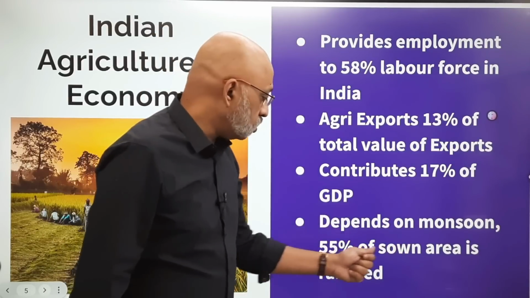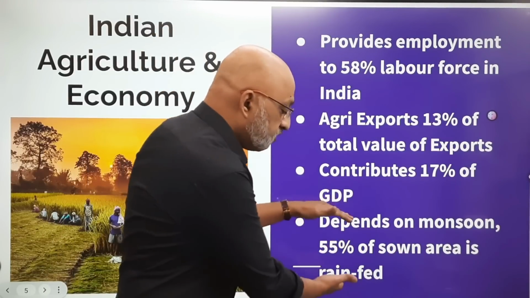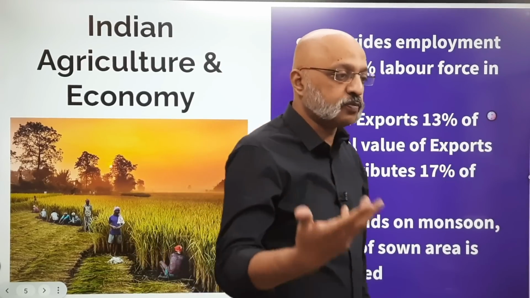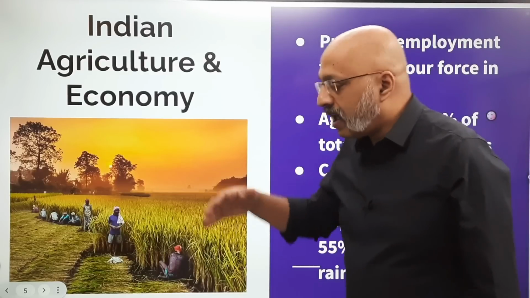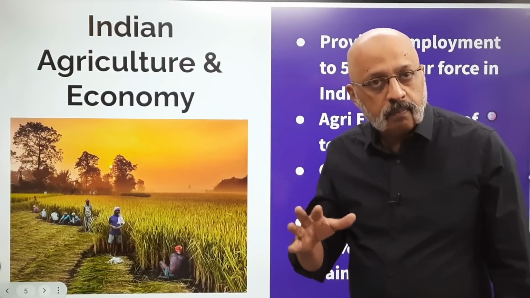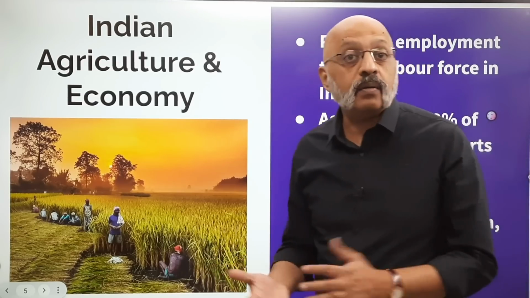And it depends on the monsoon. 55% of sown area is rainfed. Now, this statistic is important, and I'll explain how. Because every year in the month of April, early May is when the Indian Meteorological Department talks about how good or bad the monsoon will be.